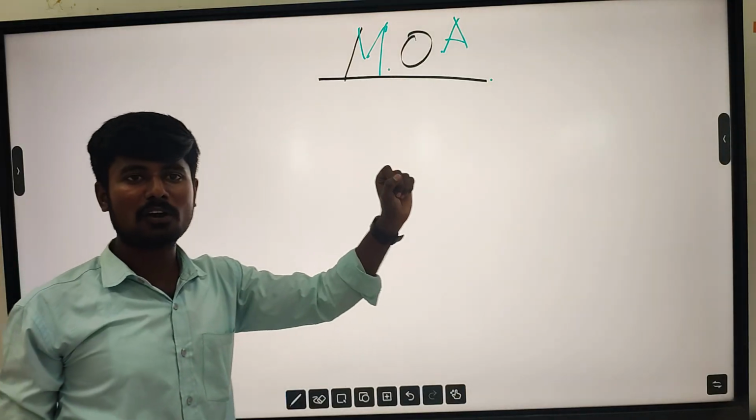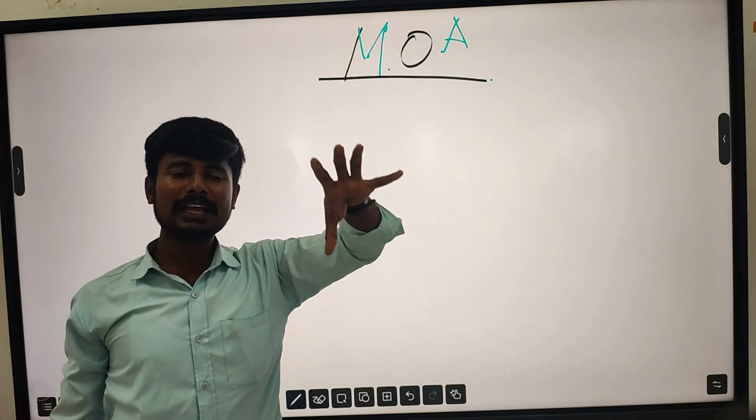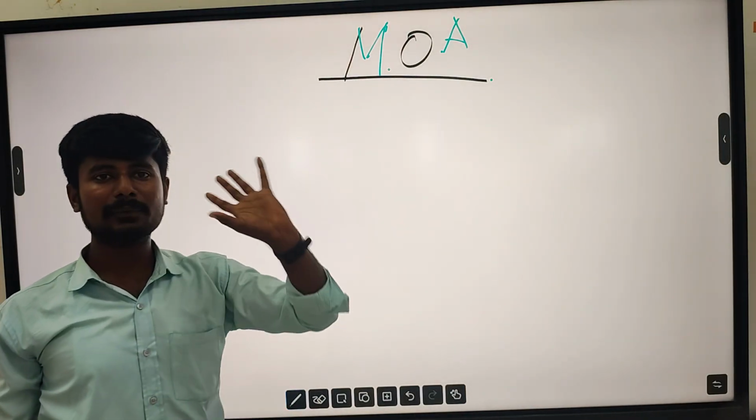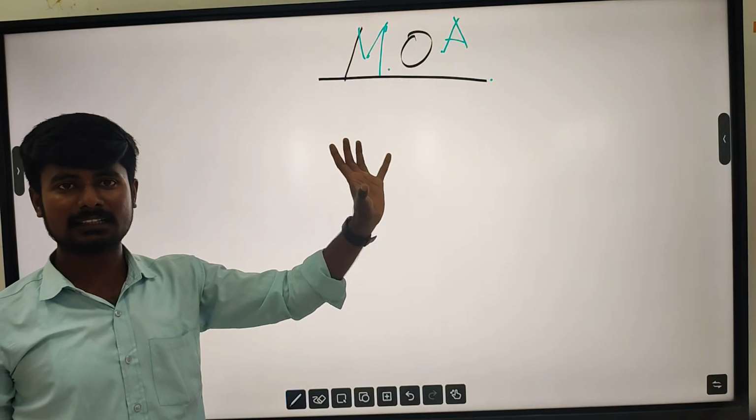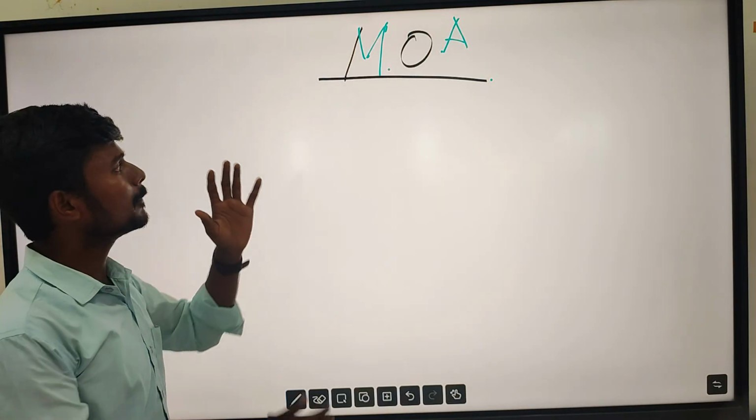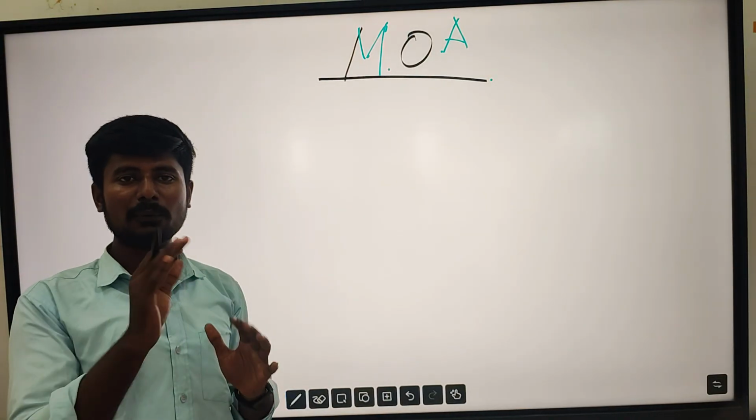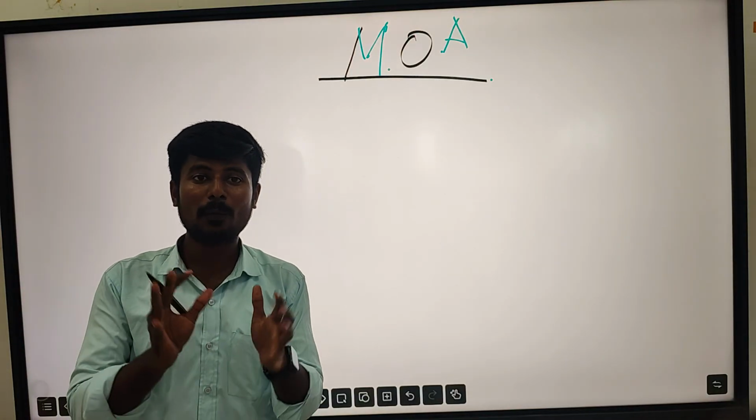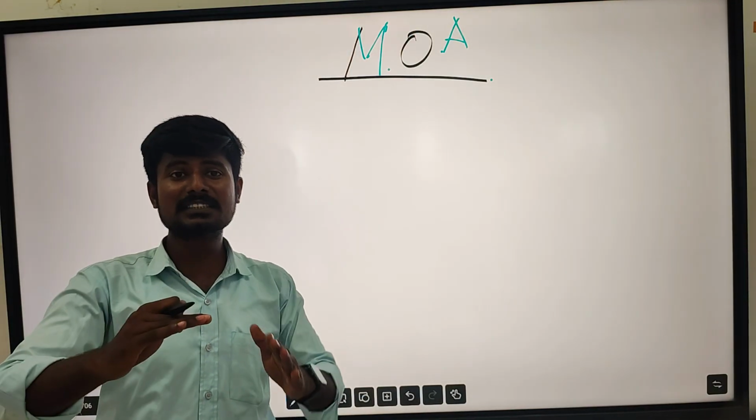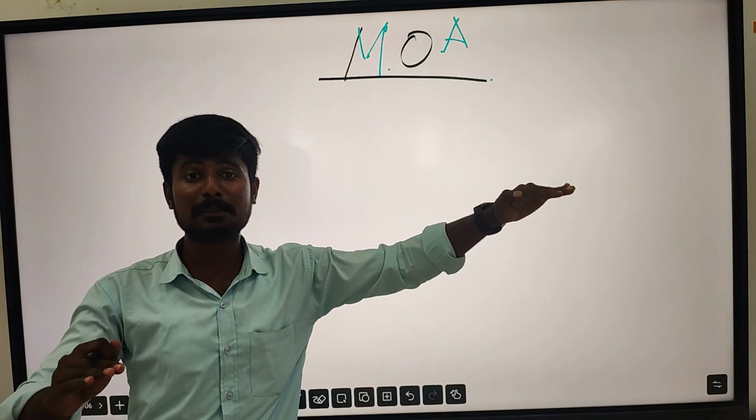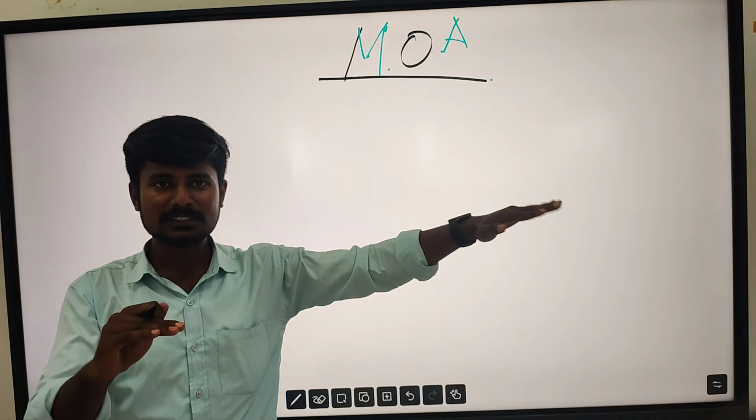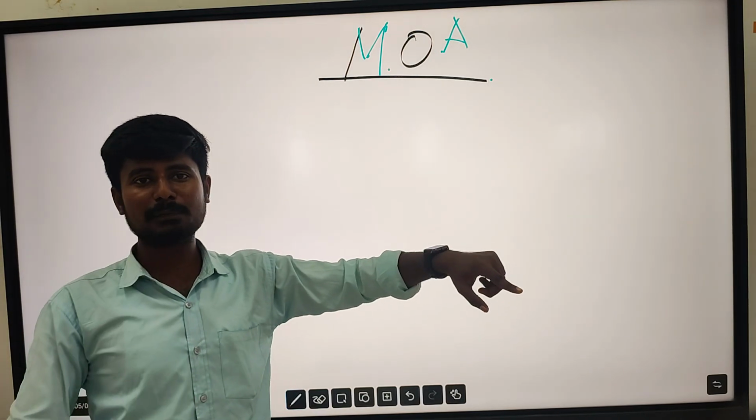Mechanism of action of morphine or analgesics. How does it act when we take the drug? First, when this analgesic, morphine, is injected into the body, what happens? It will reduce the transmission of nociceptive impulses.